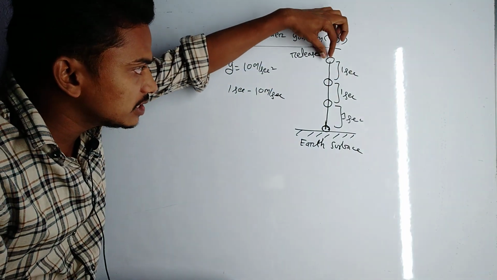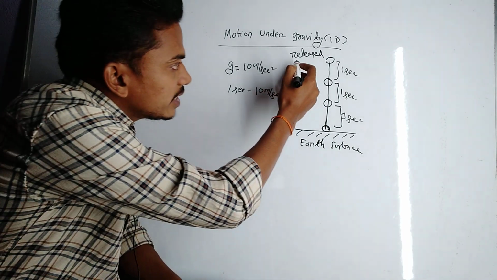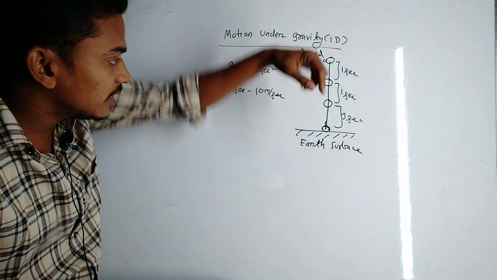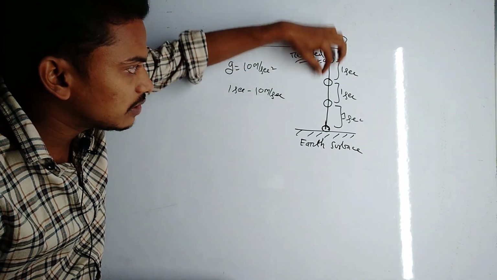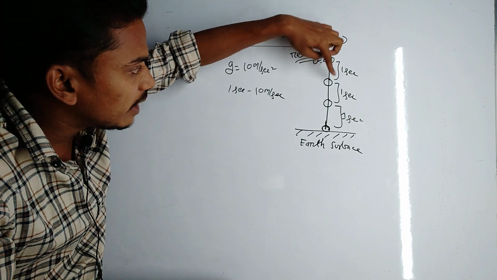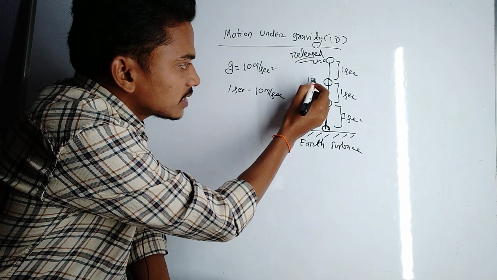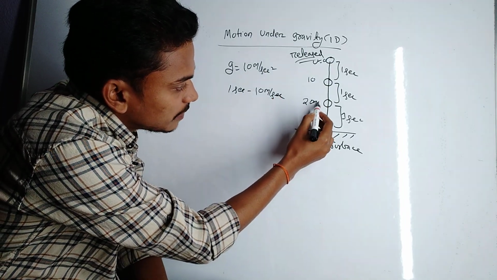Suppose a body is released from a certain height above the surface of earth. The body is released, which means the initial velocity of the body is 0. Then acceleration due to gravity, 10 meter per second square, is applicable here. So in 1 second the velocity increases to 10 meter per second. Then in the next second the velocity increases to 20 meter per second.